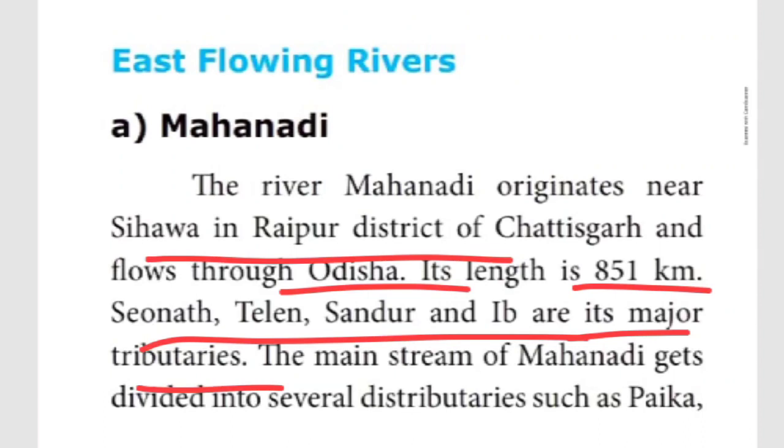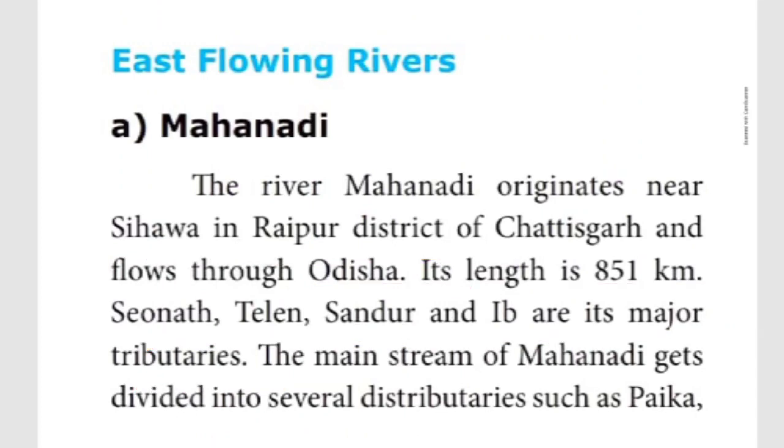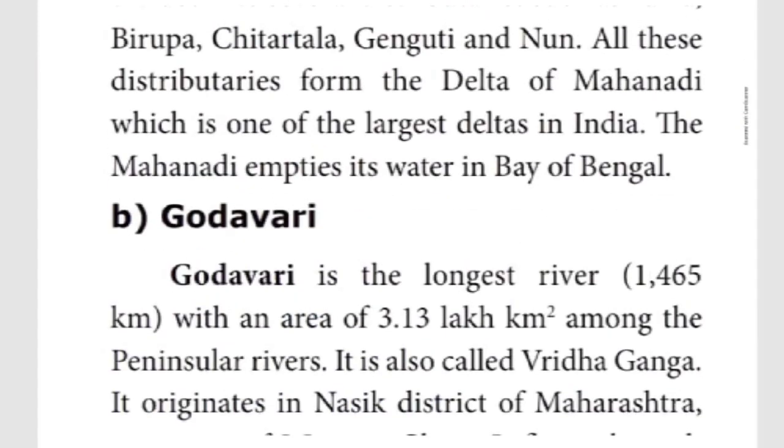Then the main stream of Mahanadi gets divided into several distributaries, sub-rivers. Then again, small streams are there. Small rivers are there: Paika, Birupa, Chittartala, Chengutti, Nan. So these are the distributaries of river Mahanadi.